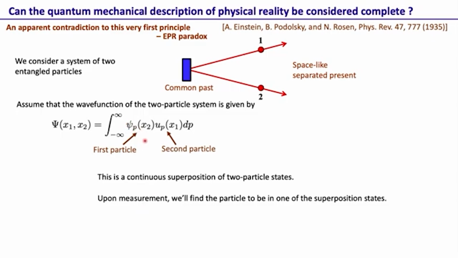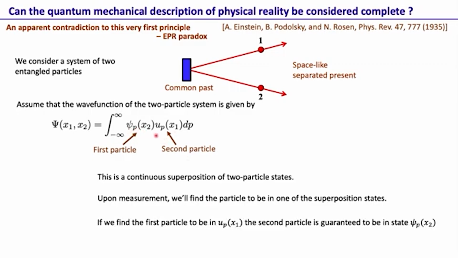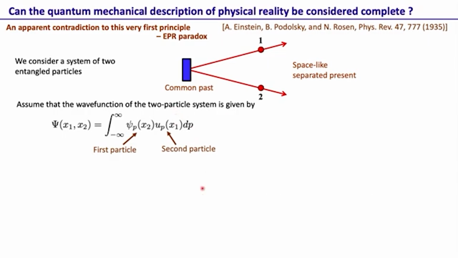If you make a measurement, we'll find just one of these terms, psi p of x2 times u p of x1. Upon measurement, we won't find this entire integral, we'll just find the system to be in one of the superposition states. So if we find the first particle to be in u p, then the second particle is guaranteed to be in psi p of x2. This state is fixed by this index p. Of course, if we find the first particle to be in u p prime of x1, then the second one is guaranteed to be in psi p prime of x2, as it is an integral over p.